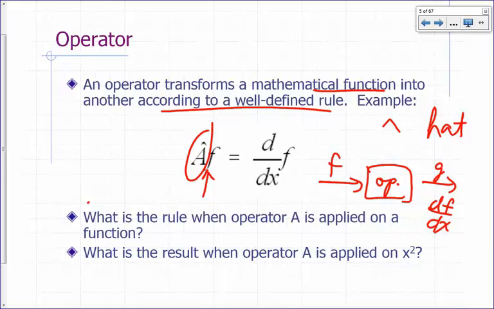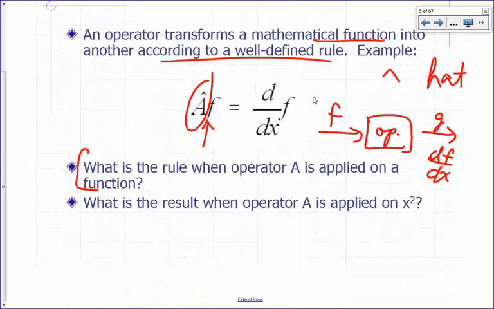So, according to this definition, the rule is if you apply operator A on a function, it gives you back the derivative of that function with respect to x. Let's apply that operator on x squared. A hat operating on x squared, what would it be? According to the definition, what does it do?